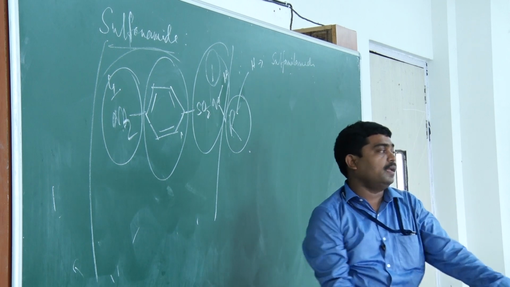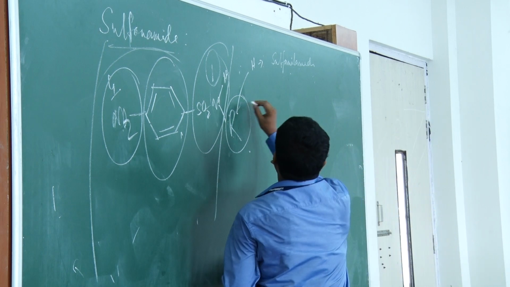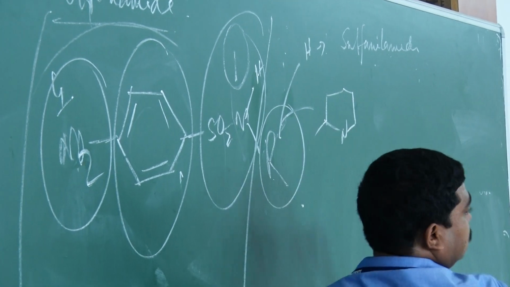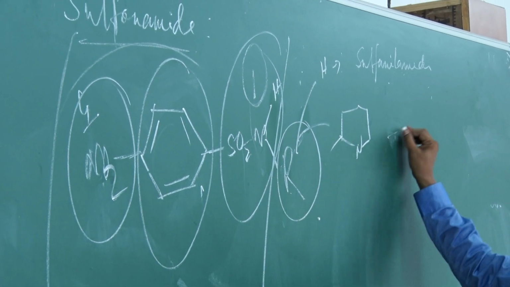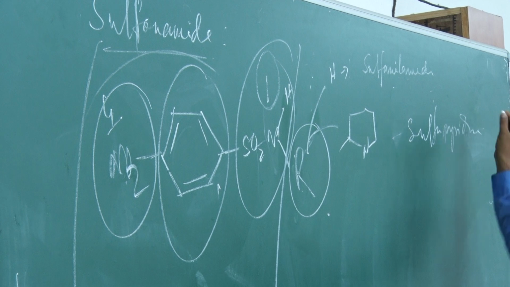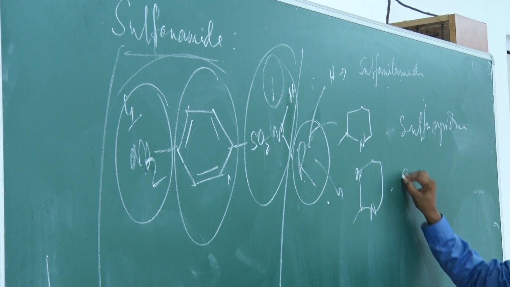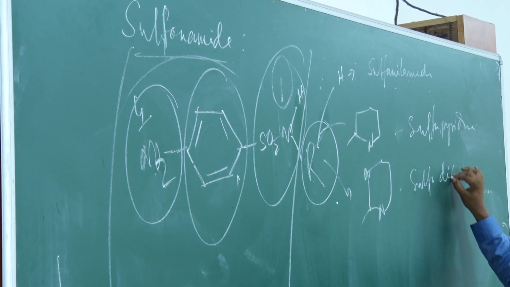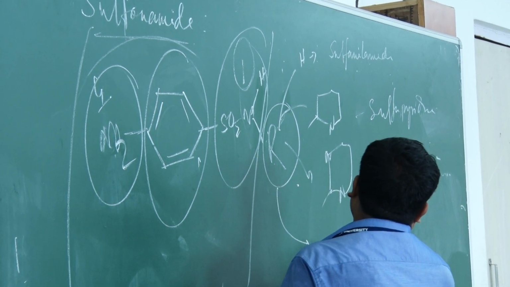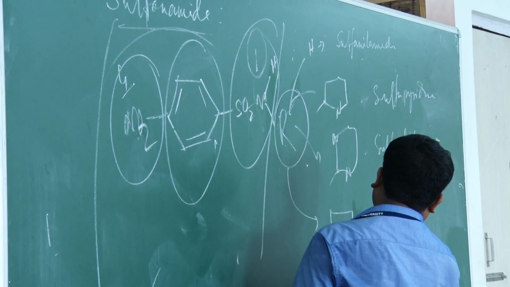Sulfanilamide. And if R is equal to pyridine, then the compound is sulfapyridine. The name sulfa is there and then pyridine. If it is this, then sulfadiazine. Generally, even 5-membered heterocyclic rings are attached.